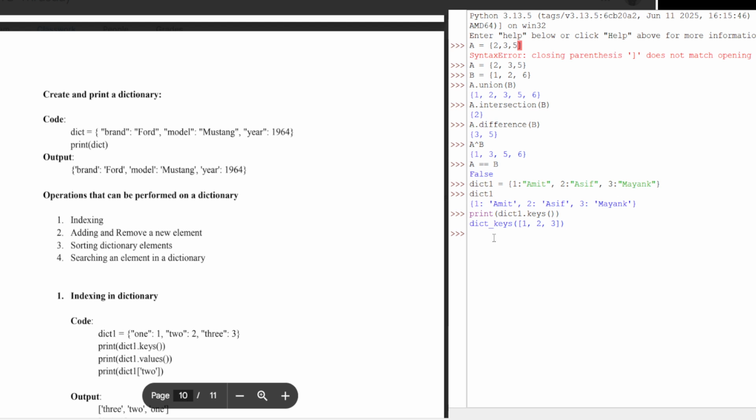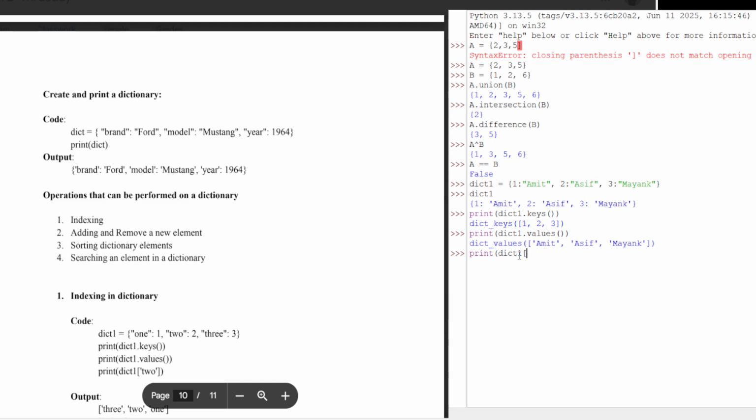Likewise, you can also print dict1.values, so you can print all the values. So Amit, Asif and Mayank are the values. Likewise, if you want to print the value of a particular index, you will use dict1 within brackets.